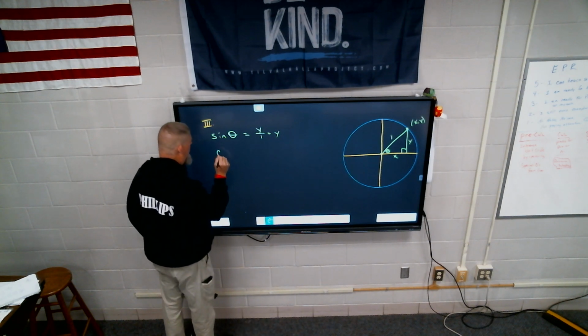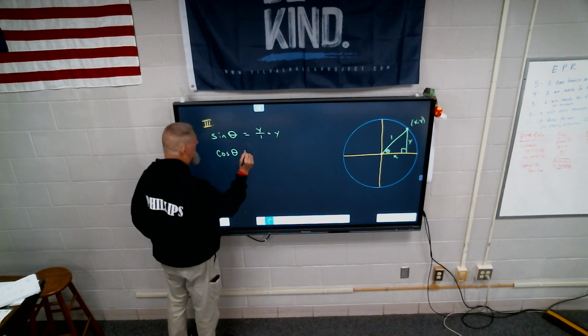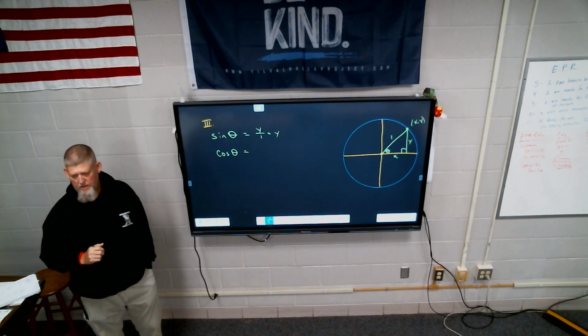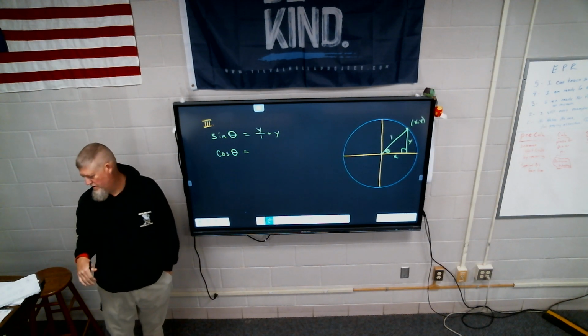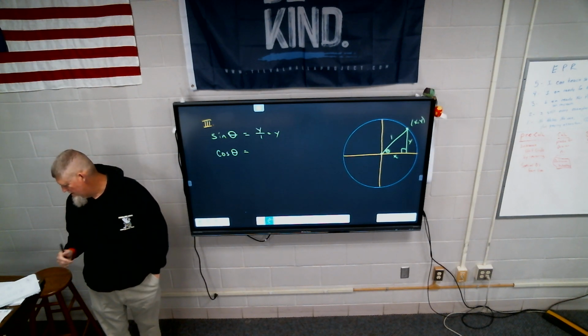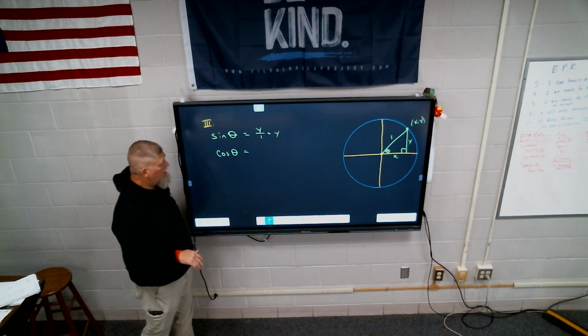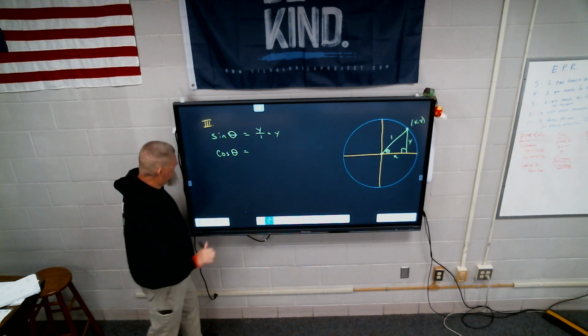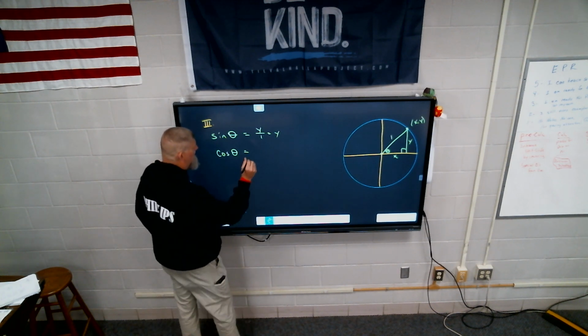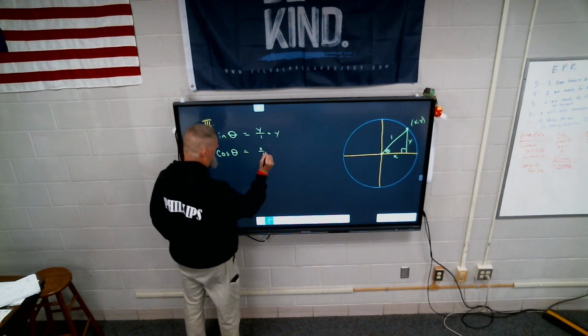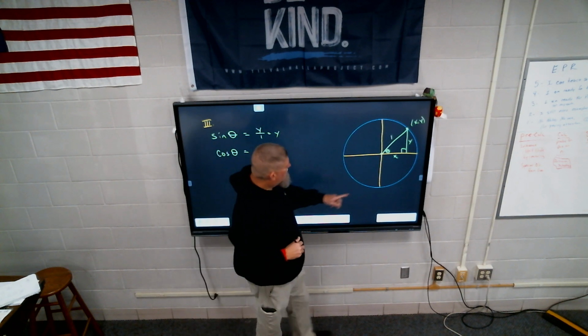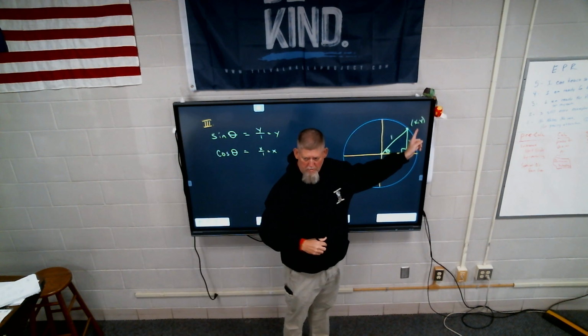What's the cosine of theta? Cosine is what over what? Adjacent over hypotenuse, which in this case would be x over 1. So on a unit circle, the x is always going to be my cosine value.